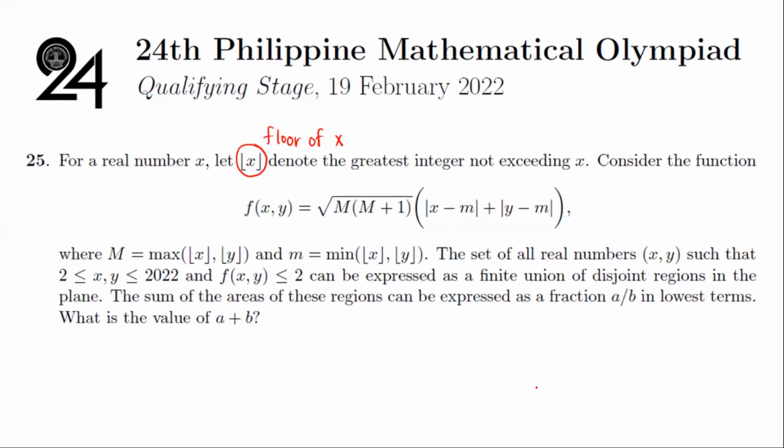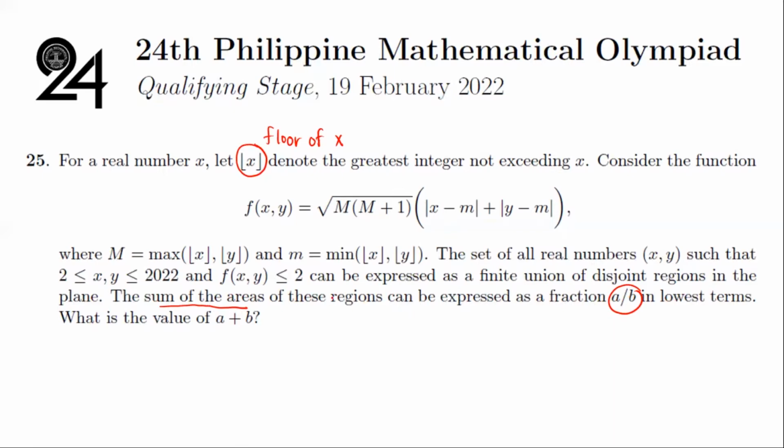So the PMO qualifying stage is a contest where it's convenient to have a single number as the final answer, and it's convenient for it to be an integer. So that's why the problem was formulated as finding the value of a plus b, but really it's the sum of the areas that we're interested in. So we're going to be focusing on figuring out what this fraction a over b is.